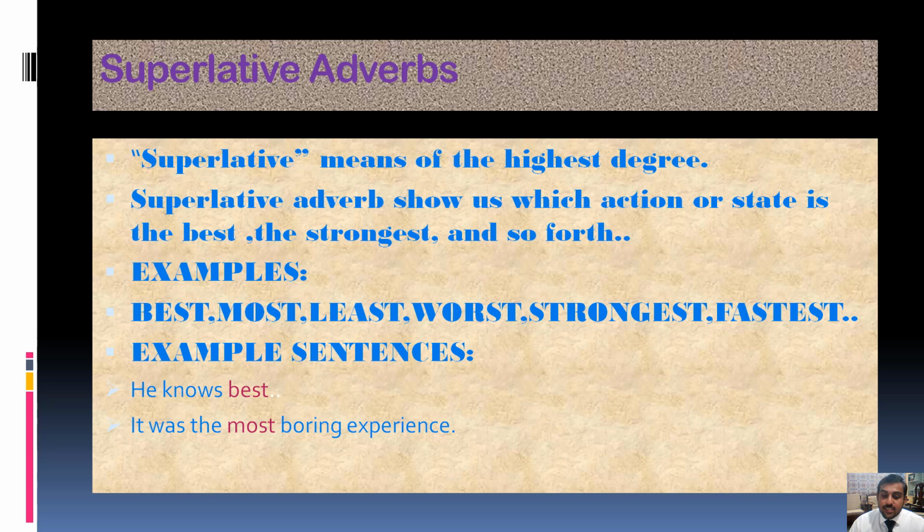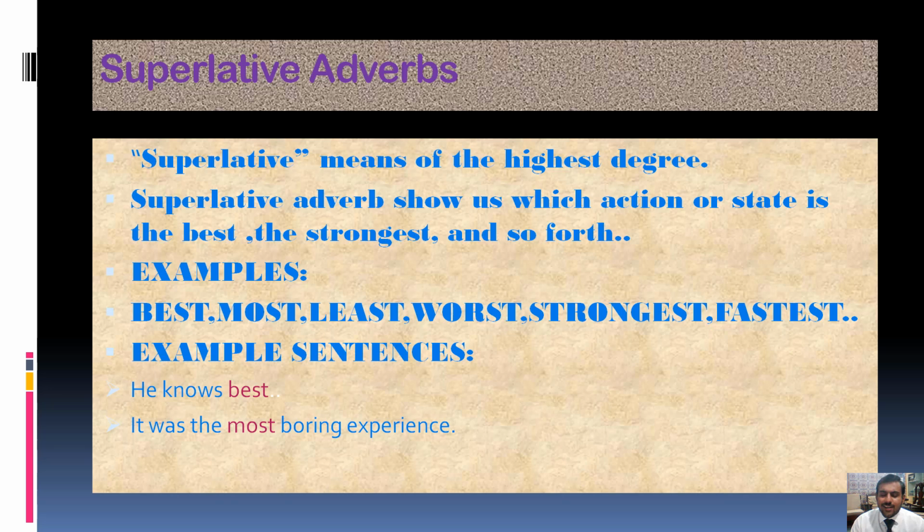After that, in the second sentence, "It was the most boring experience." Again, the highlighted word "most" is describing the experience of a person, that according to him or her, whatever was experienced was the most boring.